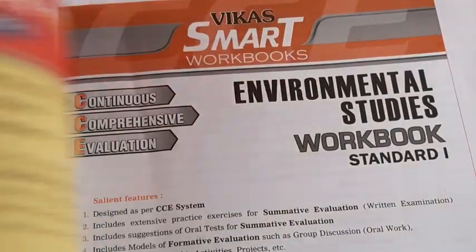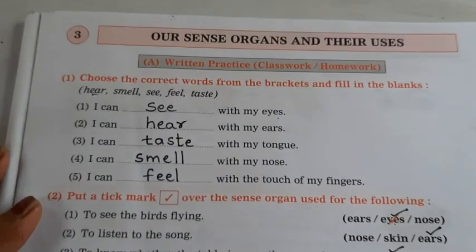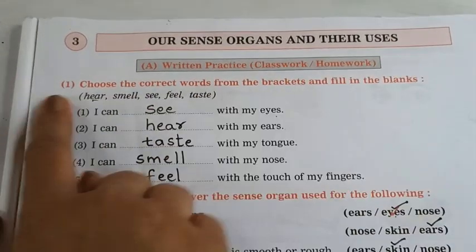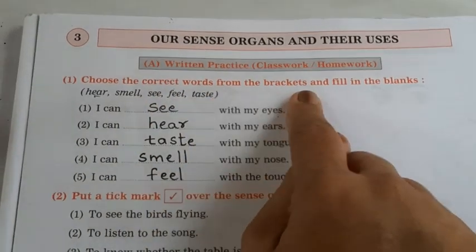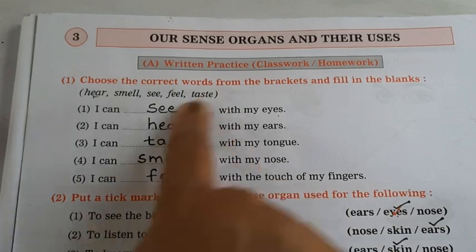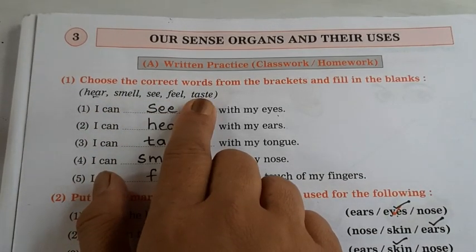Now let's take out our workbook and write in it. This is your workbook which is given from the school. You have to write all this. Our sense organs and their uses. Choose the correct word from the bracket and fill in the blank. These are the words given to you: hear, smell, see, feel, taste.